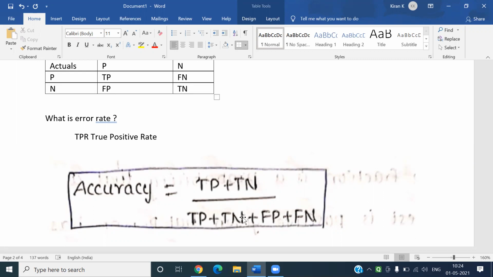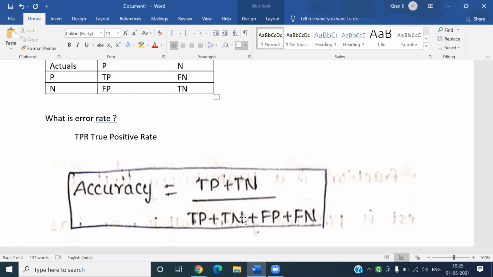Here is an example. Suppose in an airport, 1 billion people come in a month, and in these 30 days there were only 10 terrorists among these 1 billion people.